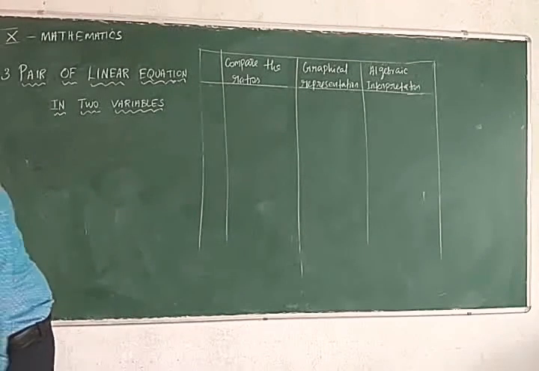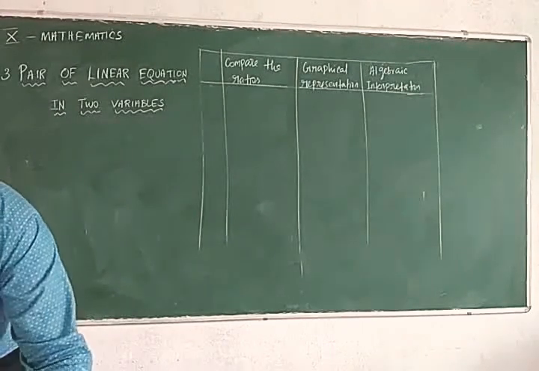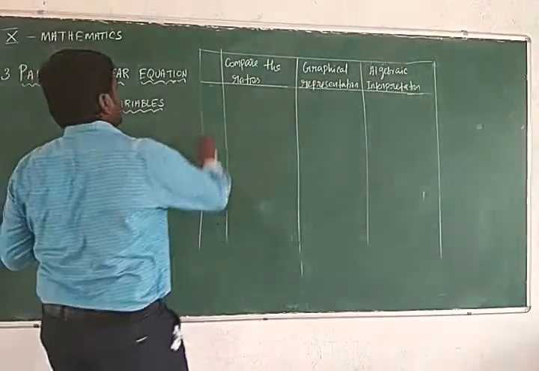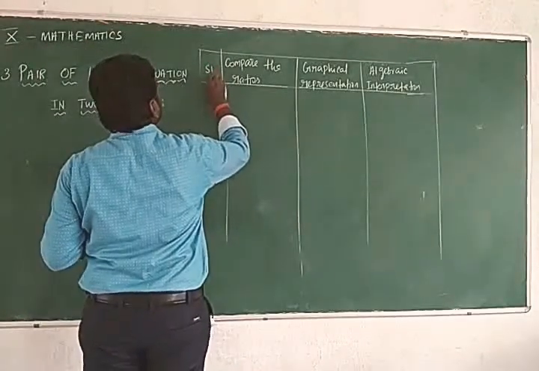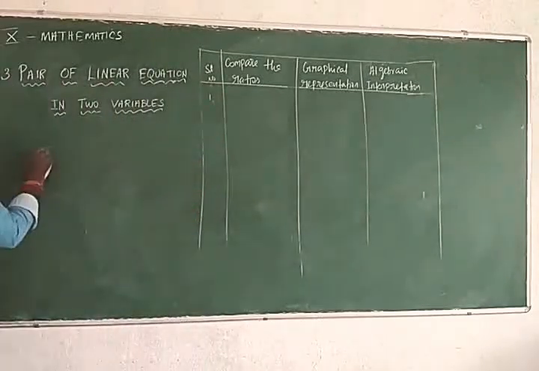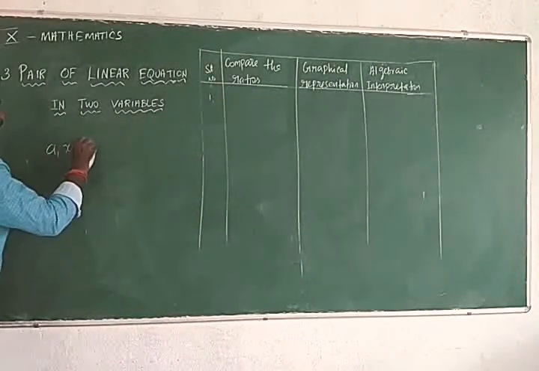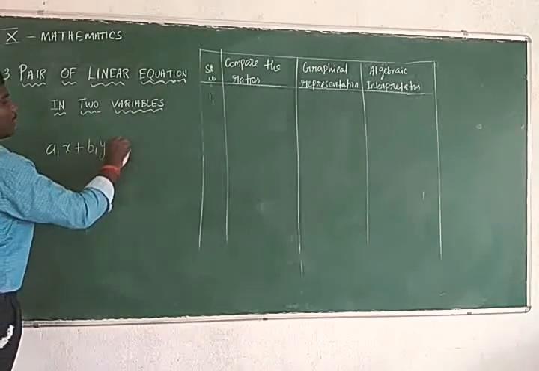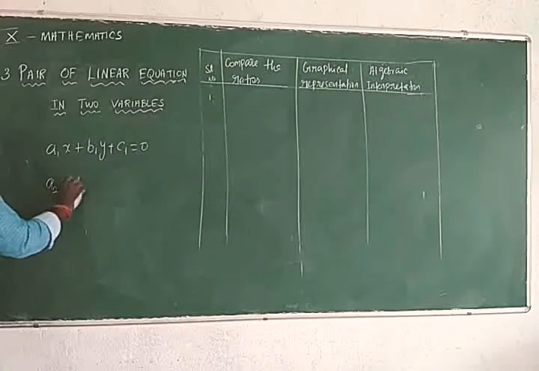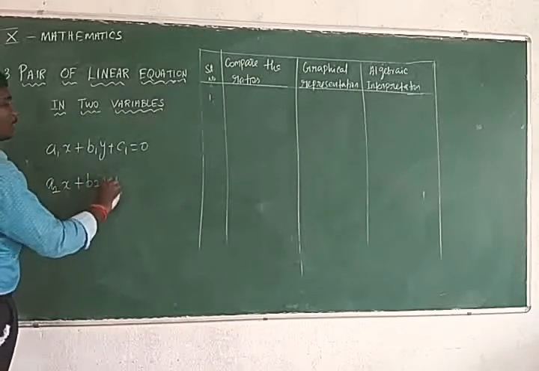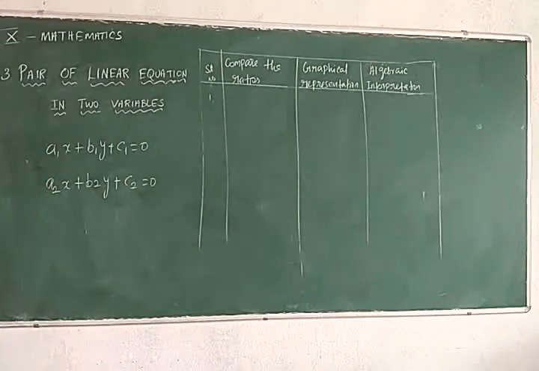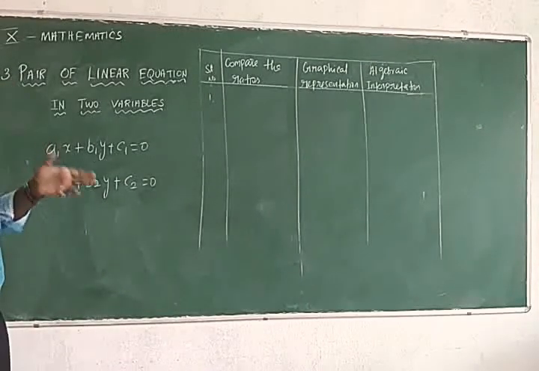Okay, two equations are there, no? First one, A1x plus B1y plus C1 is equal to 0. Second, A2x plus B2y plus C2 is equal to 0. It is a pair of linear equations in two variables. So first we compare the ratios.